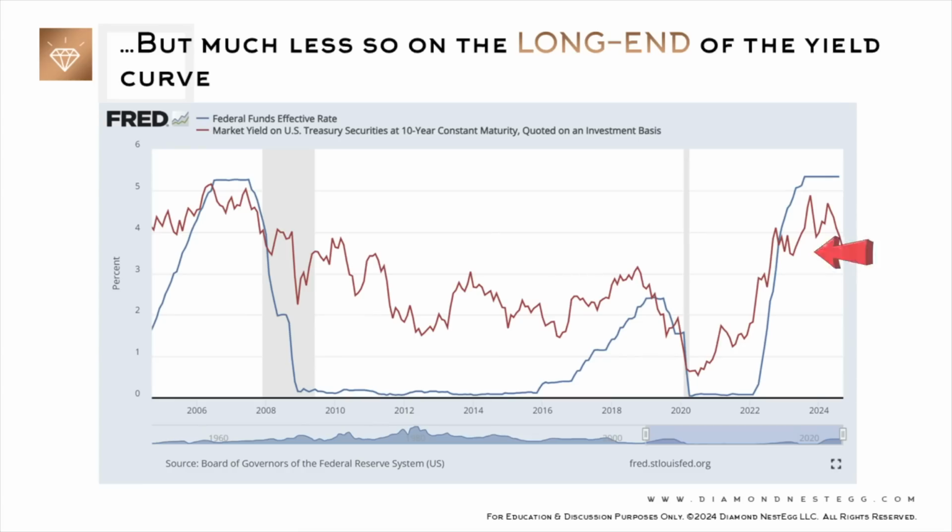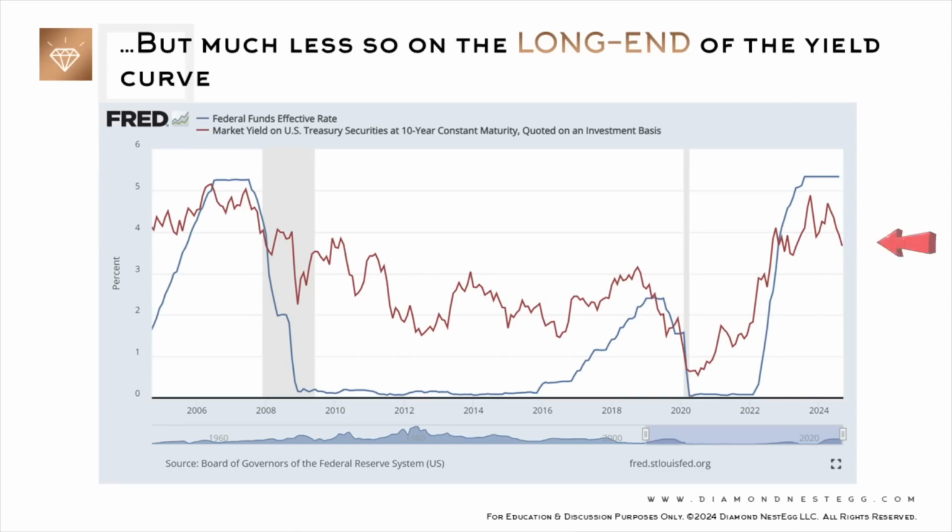For example, when the yield curve started inverting in 2022 because the market was anticipating an oncoming recession, which is yet to materialize at the time of this taping, by the way. Or here and here, when the market was front-running the Fed before the actual rate cut decision at the recent FOMC meeting. Now, rates on medium and longer dated bonds have come down a fair bit recently, which is almost to be expected given that so many market participants have been eagerly waiting for this Fed rate cut moment since 2023 already.